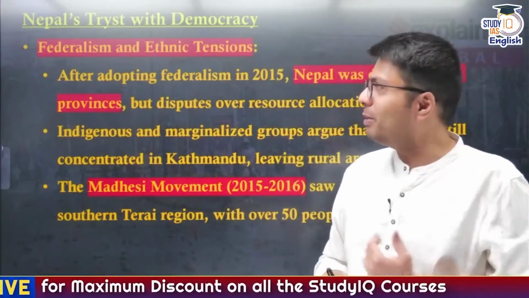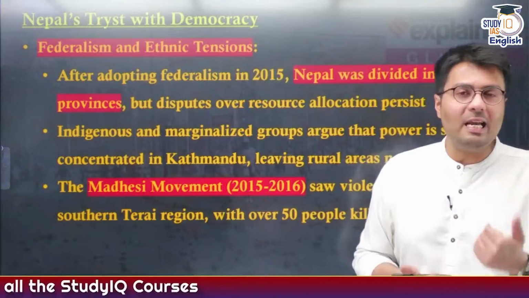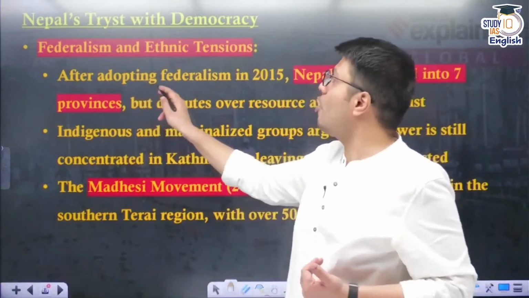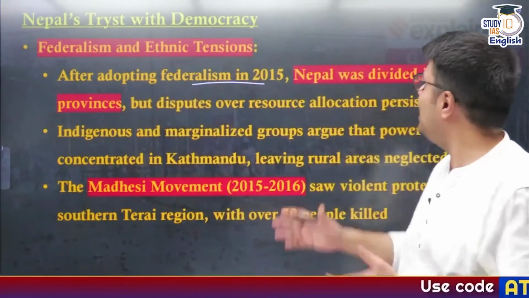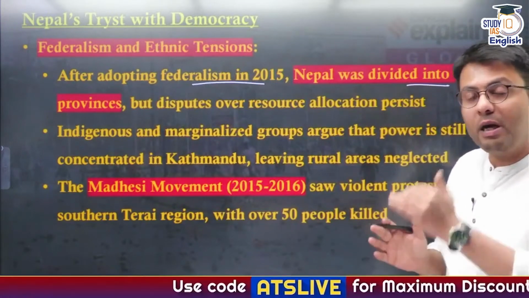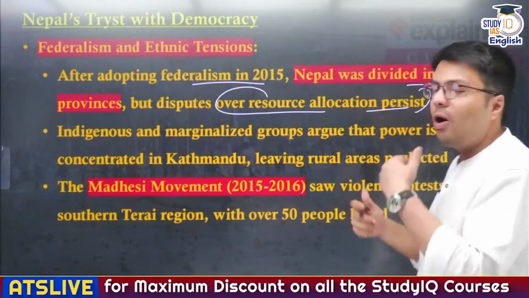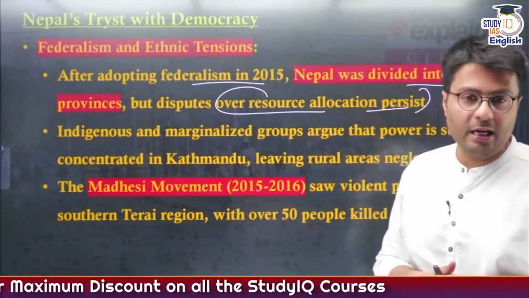But since certain contradictions have not been resolved in Nepali society, because after adopting federalism in 2015, Nepal was divided technically into 7 different provinces, but disputes have emerged due to lack of equitable resource allocation.